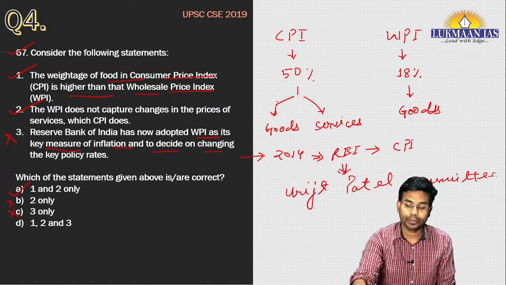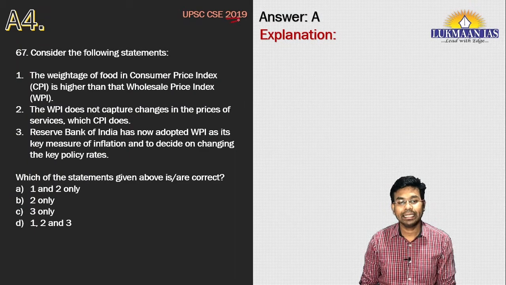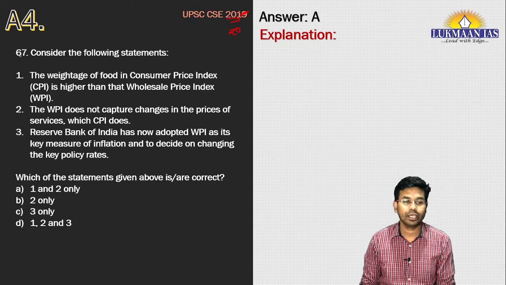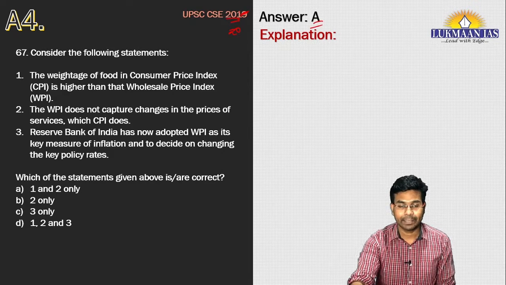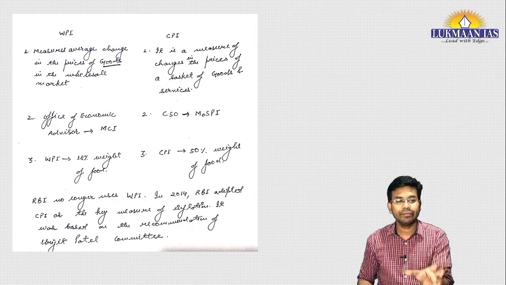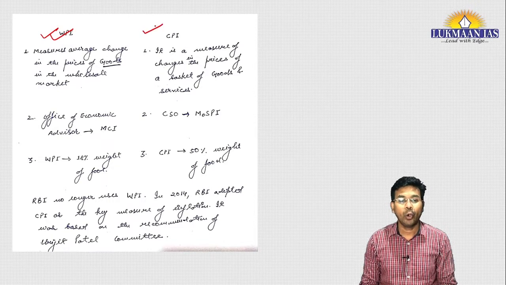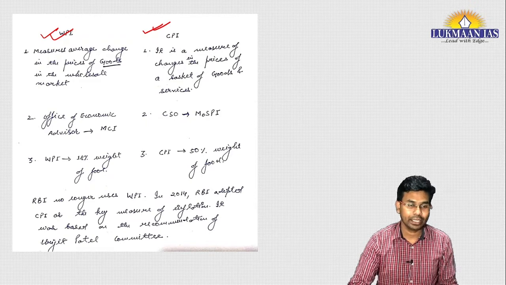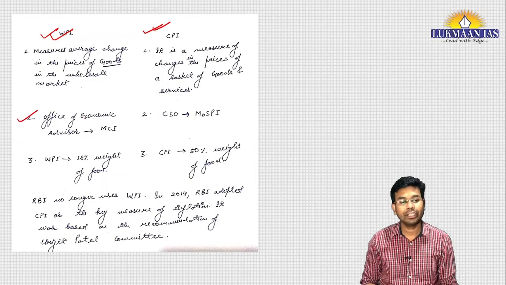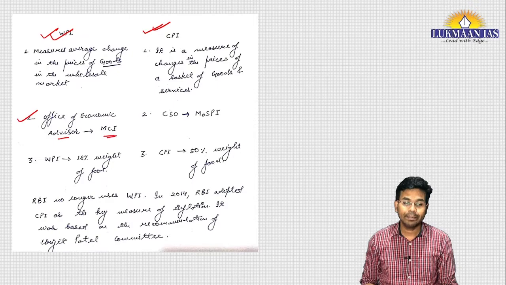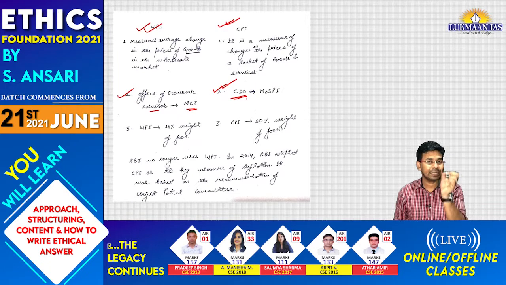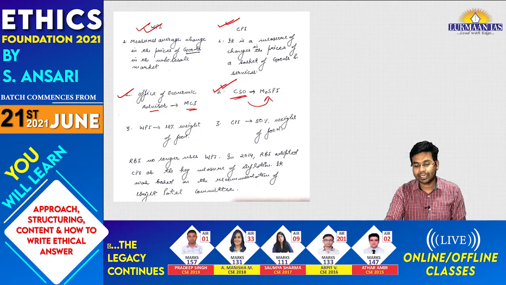Correct answer for this question is option A. This question reflected in the year 2020, it was not in 2019. Correct answer is option A. In your free time you can pause the video and read the differences between wholesale price index and consumer price index. Wholesale price index is released by the Office of Economic Advisor under the Ministry of Commerce and Industry, and consumer price index is released by the Central Statistical Organization under the Ministry of Statistics and Programme Implementation, and other things I have already explained.